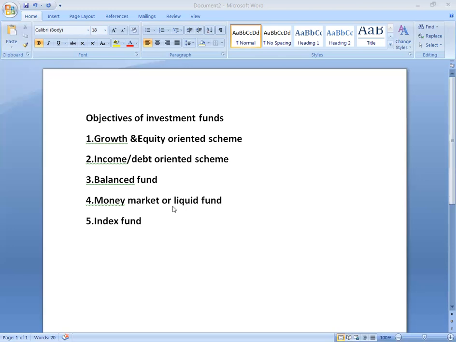Next one, index funds. Last one, index funds. Index funds replicate the portfolio of a particular index, such as the Bombay Stock Exchange, National Stock Exchange, etc. These schemes invest in the securities with the same weightage comprising an index.